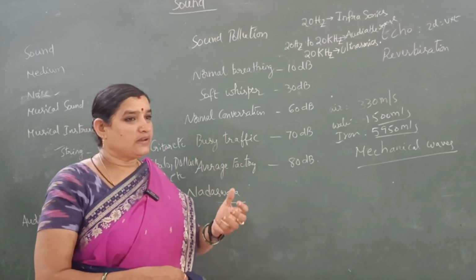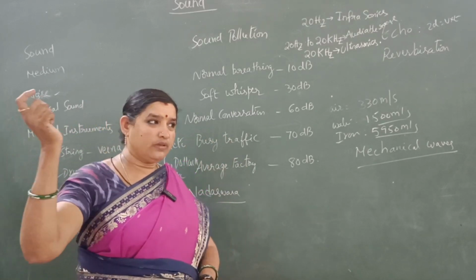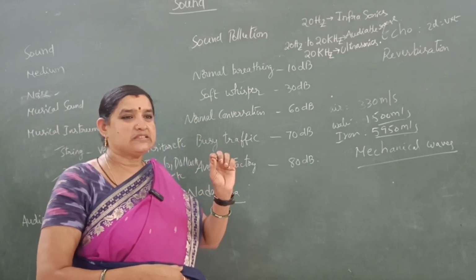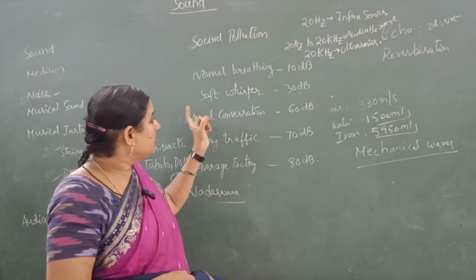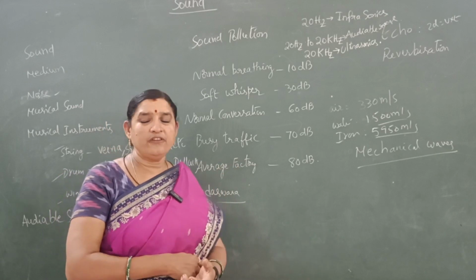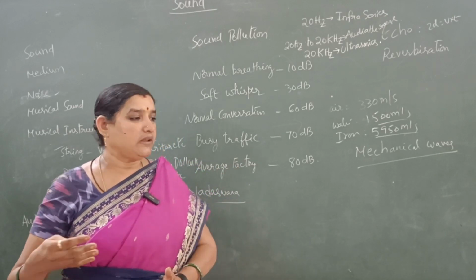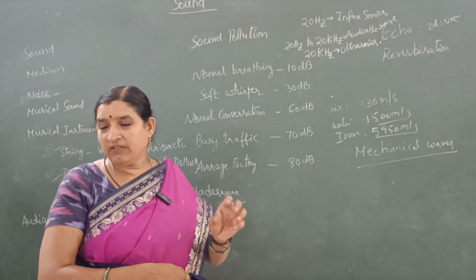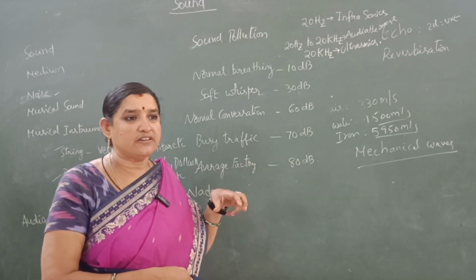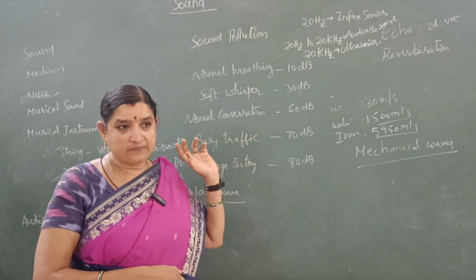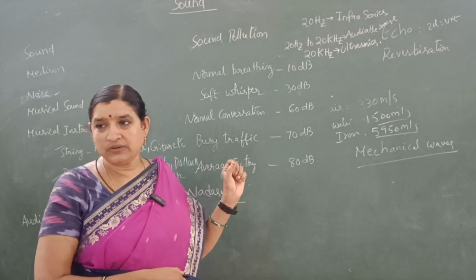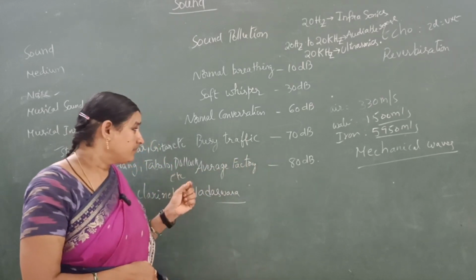The soft whisper, or the wind, if we are observing the wind speed, it makes a small noise. That is 30 decibels. Normal conversation, if we are talking with our friends, family or colleagues, generally we talk with no need of more intensity of sound. So normal conversation is 60 decibels.